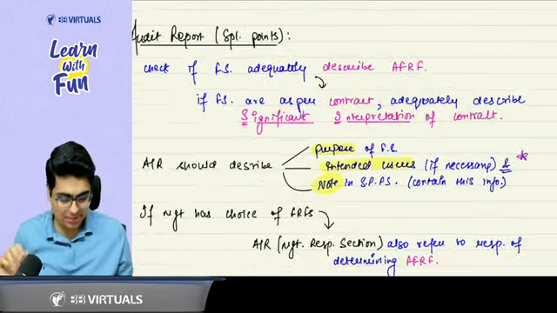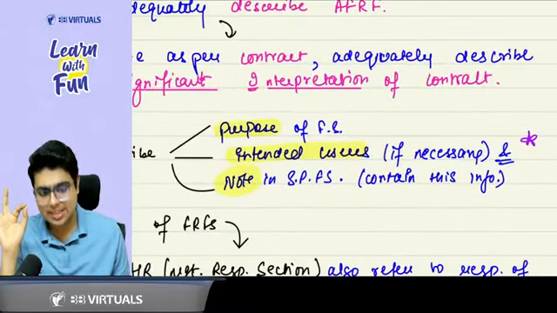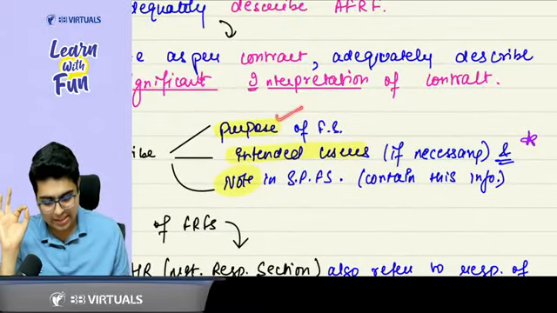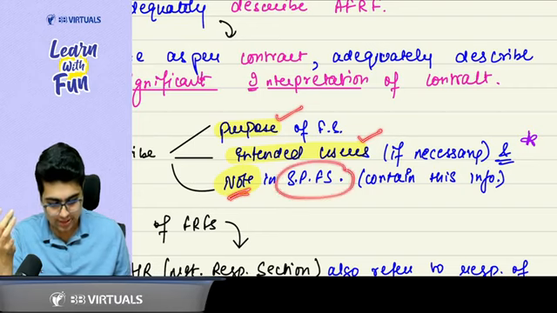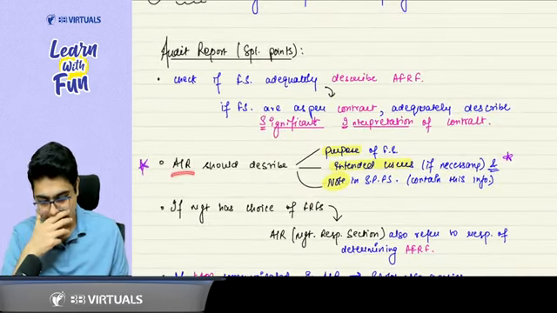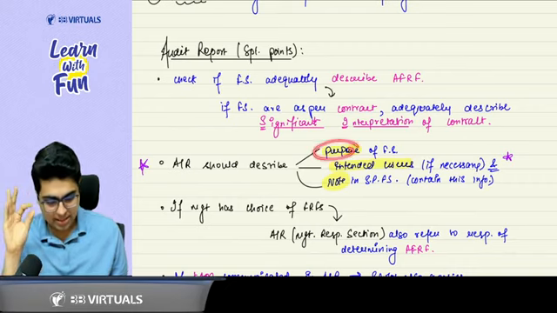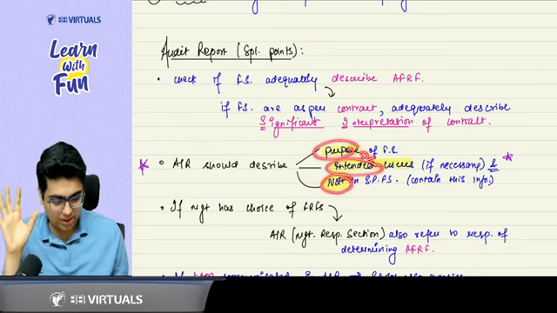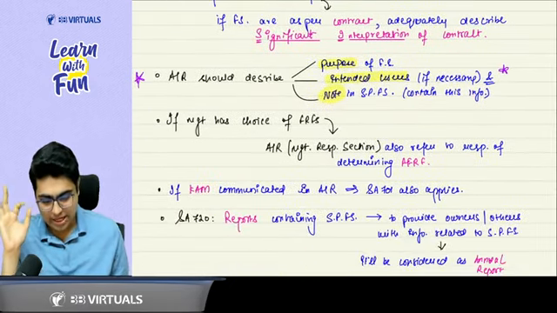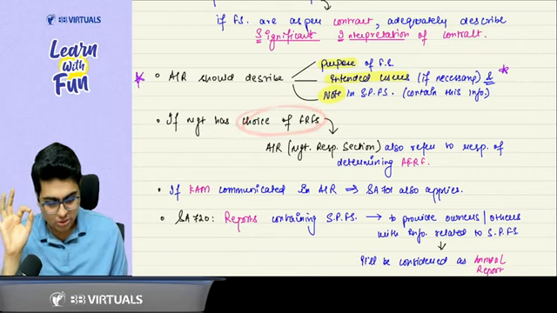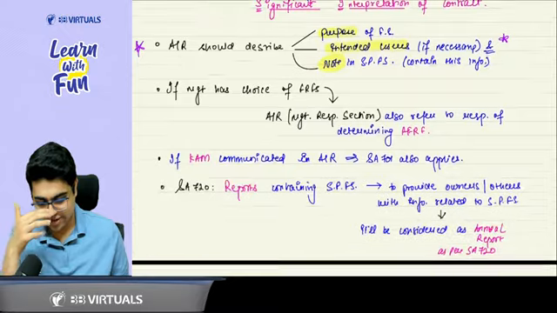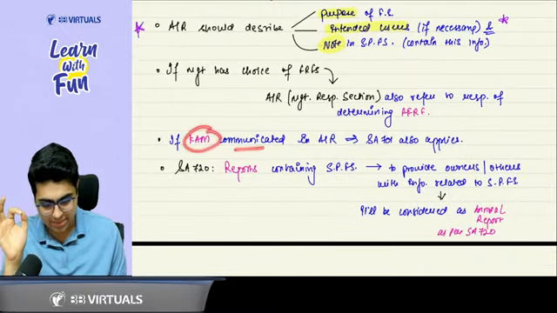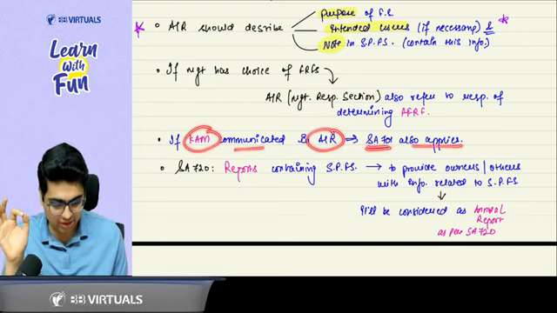They should also describe 3 things. It is a special purpose financial statement. Yes, sir. So the purpose. It is for specific users. So the intended users. And there should be a note on this aspect in the special purpose financial statement. So audit report will describe 3 things: purpose, the intended users, and a note in SPFS which contains this information. If the management has a choice of FRFs, so in the audit report, there is a management responsibility section. So that will also refer to the responsibility of determining the applicable FRF. Now, if you are communicating the CAM in the audit report, then SA 701 is also applicable.